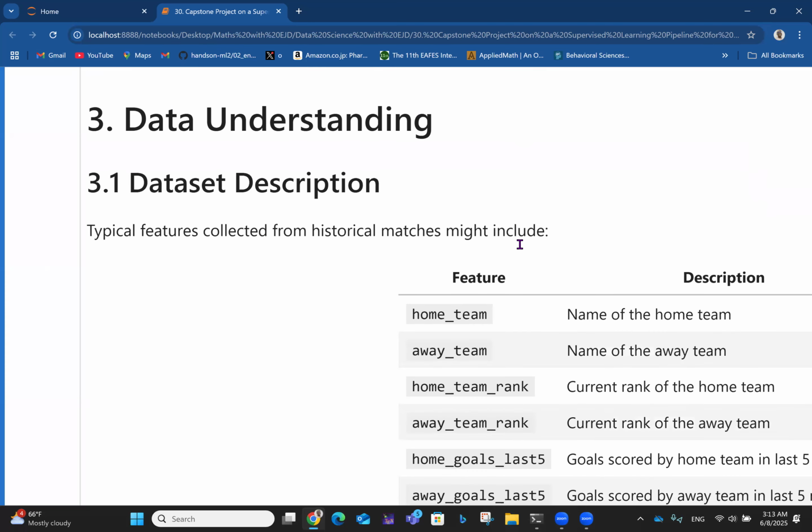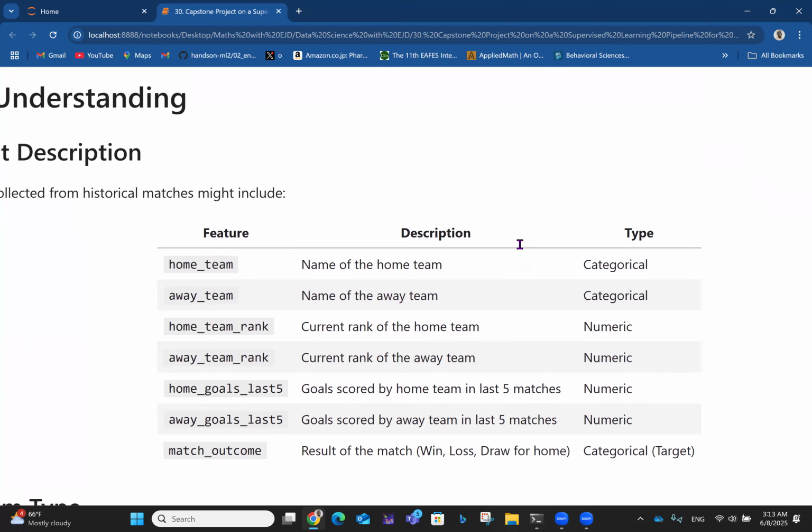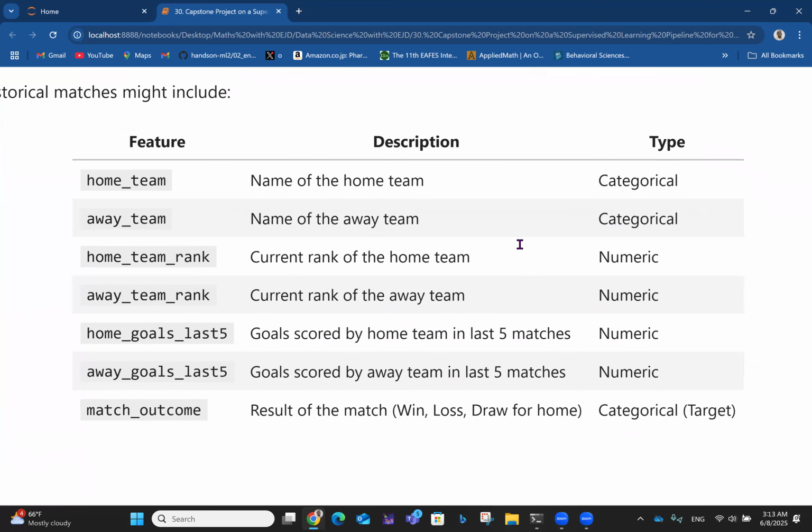So data understanding. Let's understand the data we have here. So typical features collected from historical matches might include, maybe you're talking about two teams playing and they have always played for the past 30 or 50 years. So you can collect all the information. Like you want to see which team was the home team. So the name of the home team, and it's categorical, right? Away team, name of the away team, the type is categorical. Home team rank, the current rank of the home team, maybe their position on the table or something like that.